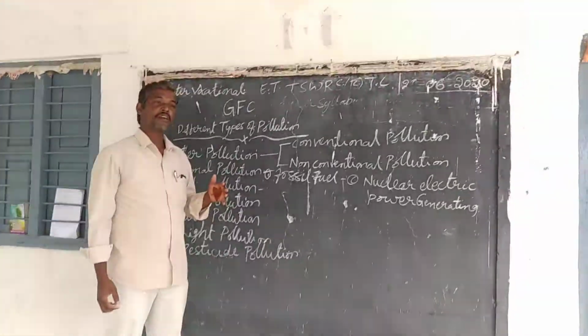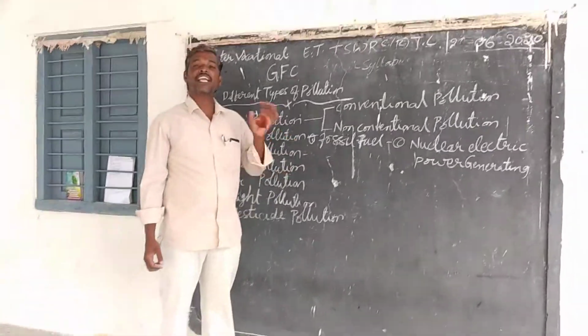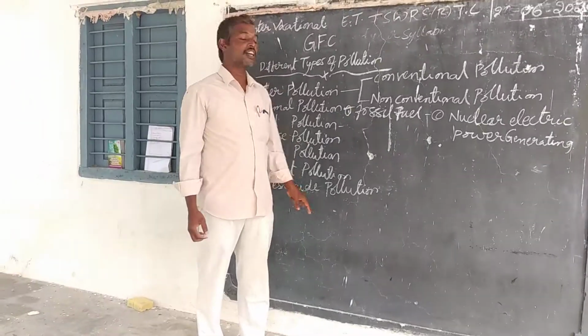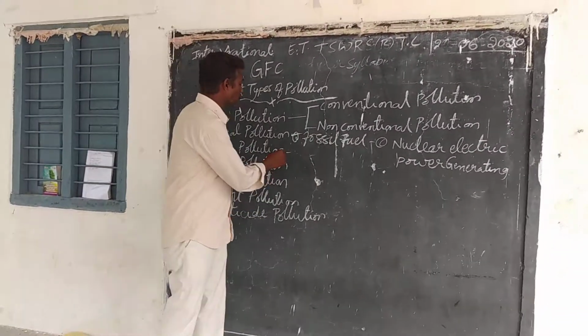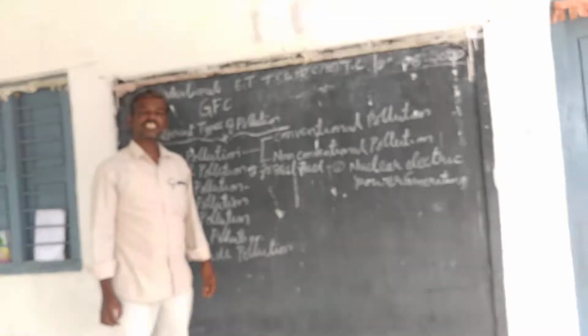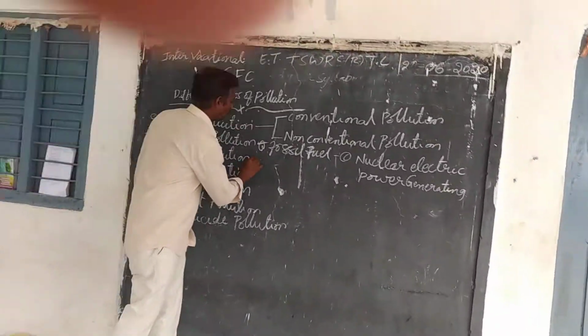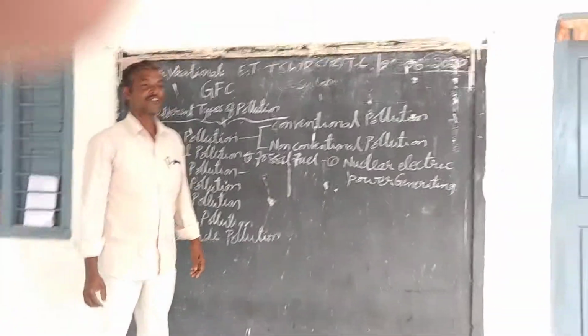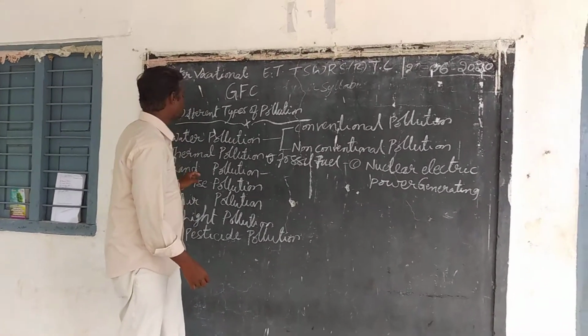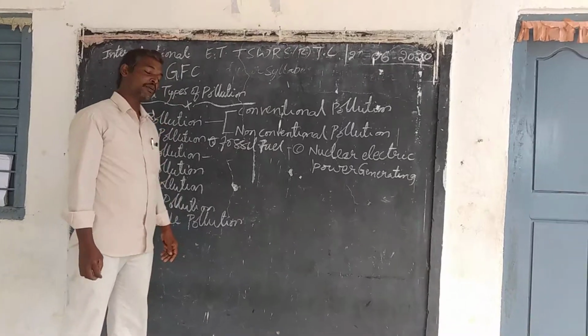So when the population increases, the food grains are insufficient for the population. So the scientists and agriculturists are using chemicals and fertilizers. So the land is polluted. This is land pollution.